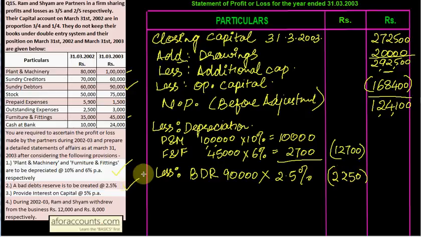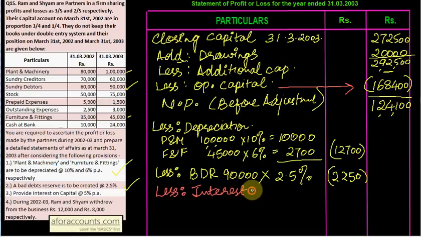Provide interest on capital at the rate 5% per annum. So सबसे पहले देखो कि ओपनिंग कैपिटल क्या है. ओपनिंग कैपिटल यहाँ से देखो, 168,400 is your opening capital. Expense है interest on capital for business, so less interest on capital. 168,400 का 5%, that comes up to 8420.